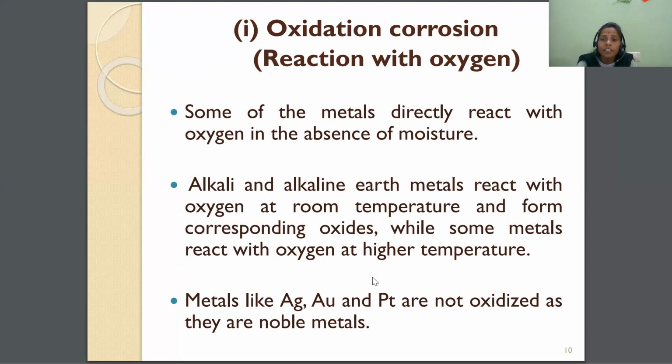But I have given one example in the definition, that is tarnishing of silver. Why does silver form a black layer? Because of the additional metals which are added to the silver; pure silver does not form it. And the black layer forming on silver materials is not a permanent layer; we can remove it very easily by using chemicals and powders. So silver, gold, and platinum do not react with oxygen at any temperature. So that is oxidation corrosion.